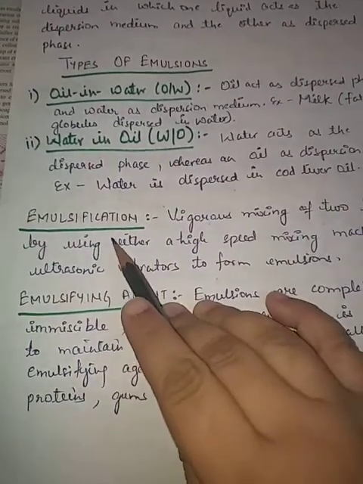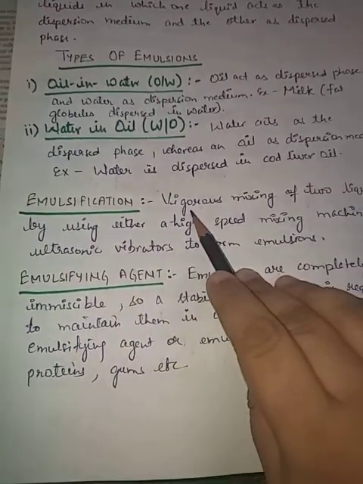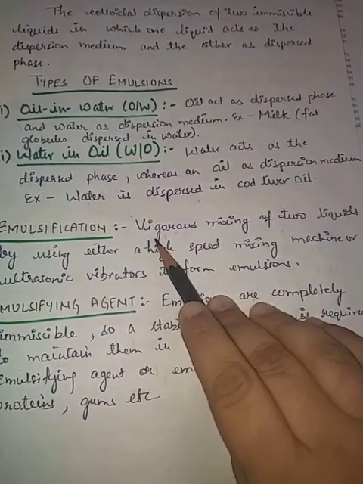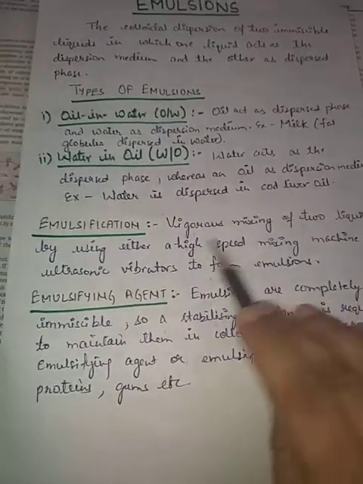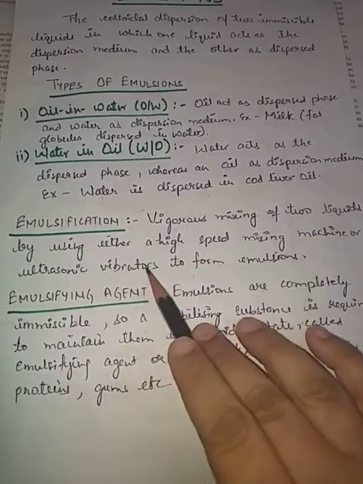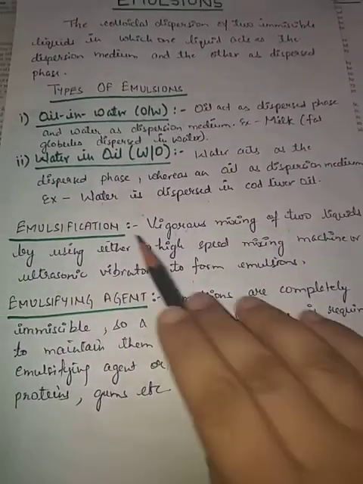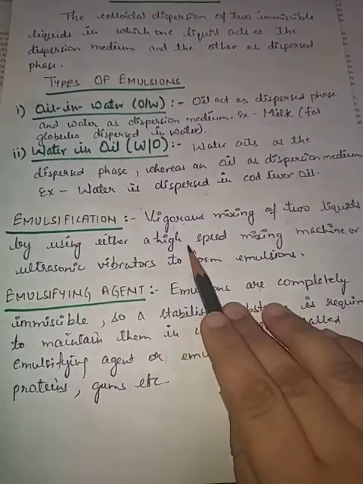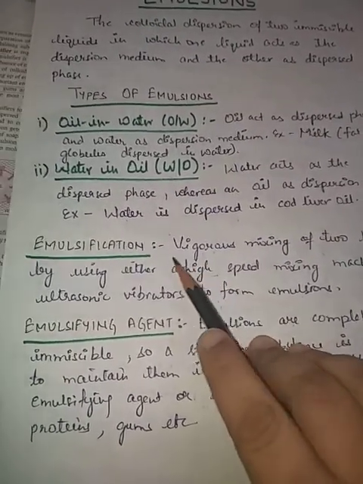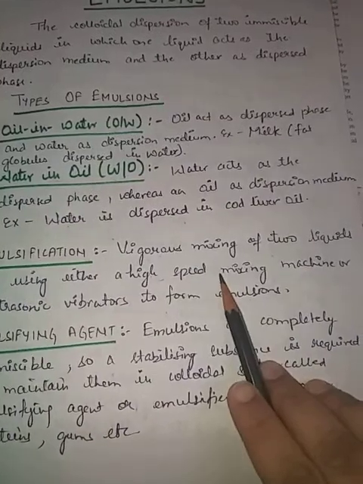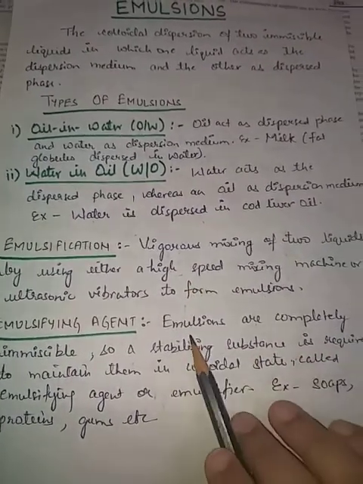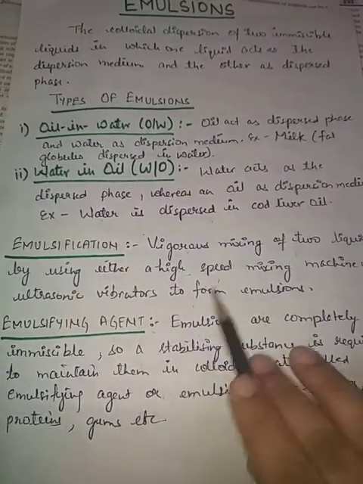Emulsification: when these two immiscible liquids are vigorously mixed using a high speed mixing machine or ultrasonic vibrators to form emulsions. Since these are immiscible and we have to form an emulsion, these two liquids are mixed at high speed, and emulsifying agents are added.